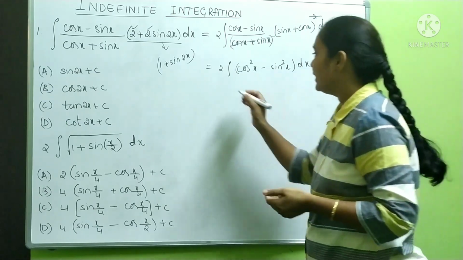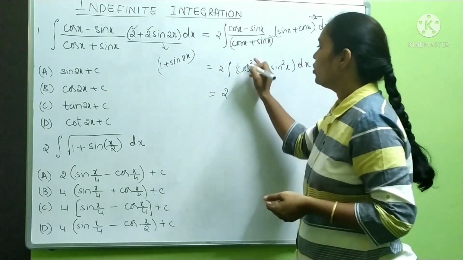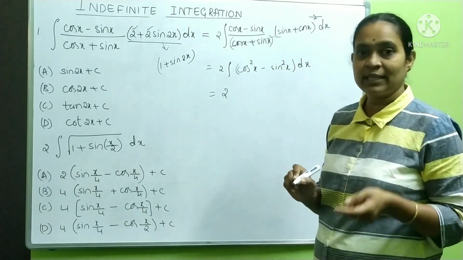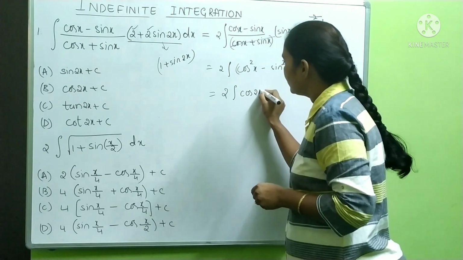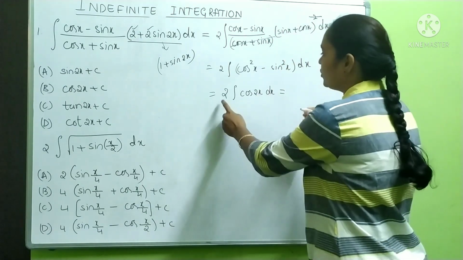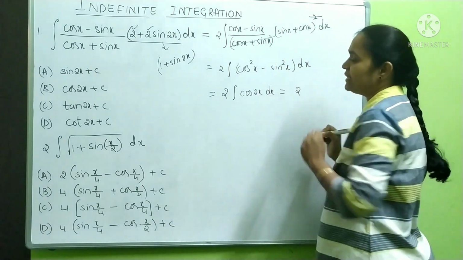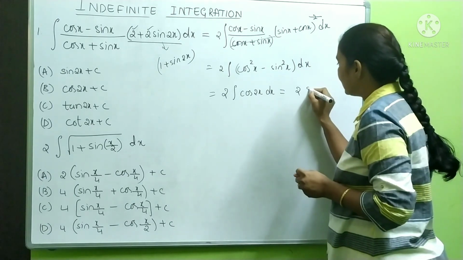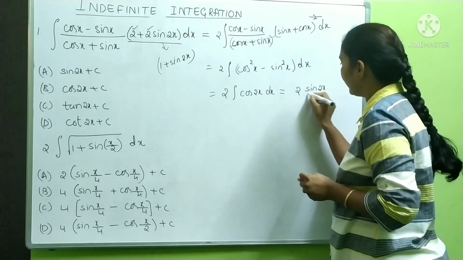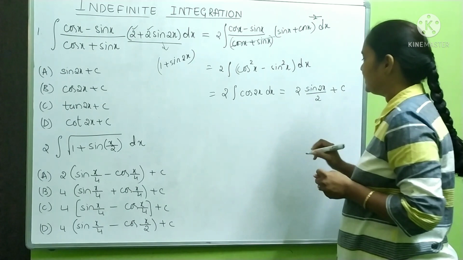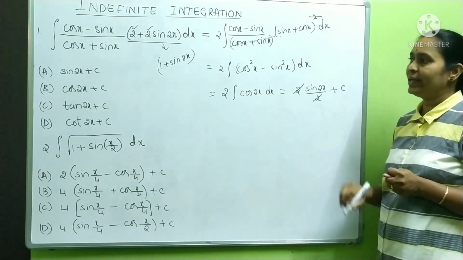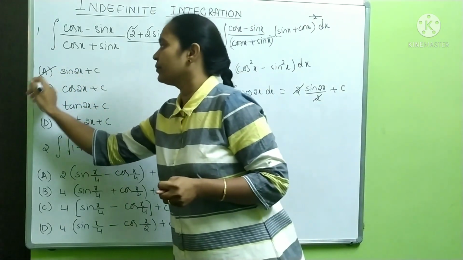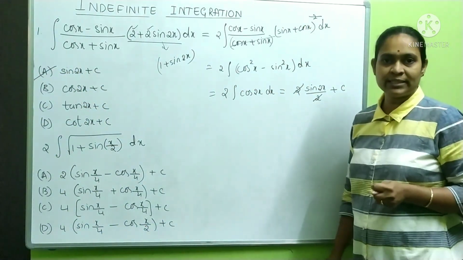Using trigonometry, this is equal to 2 into integration of cos 2x dx. So this 2 as it is, what is integration of cos 2x? Yes, it is sin 2x by 2 plus c. 2 and 2 get cancelled. Your answer is sin 2x plus c. So our answer is sin 2x plus c.